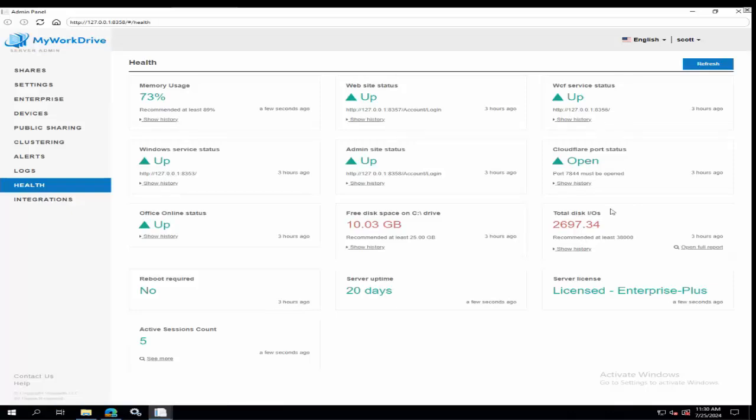You'll notice that we're talking about disk I/O. We're talking about, is the Cloudflare port open? Are individual services we use up? What's the health of the machine look like? In this case, the VM I'm sharing is a little short on disk space, so I'm going to have problems with Windows updates, and my disk I/O might be a little bit slow.